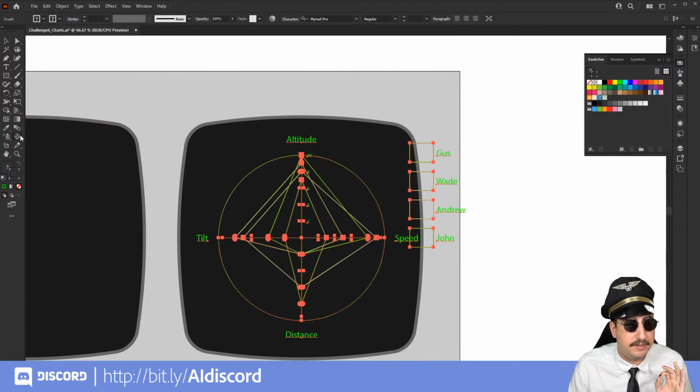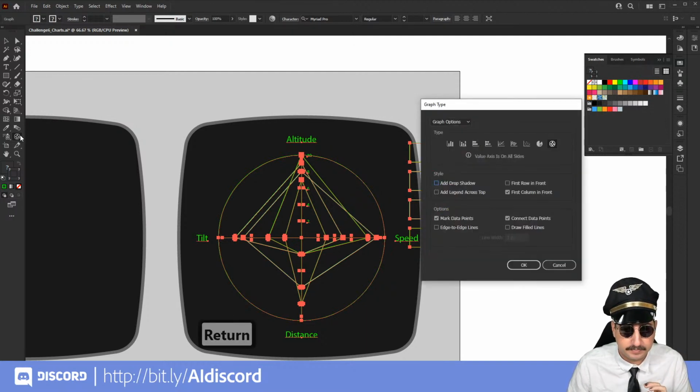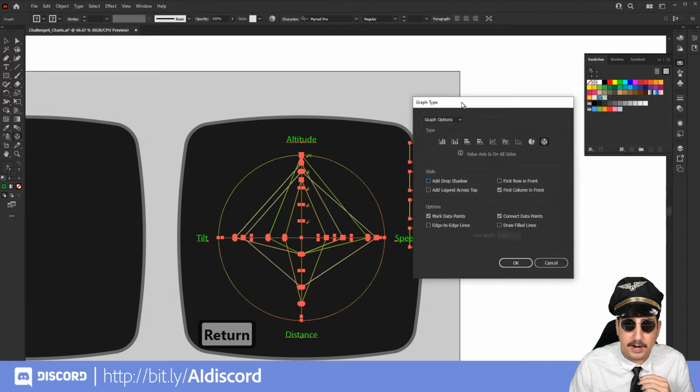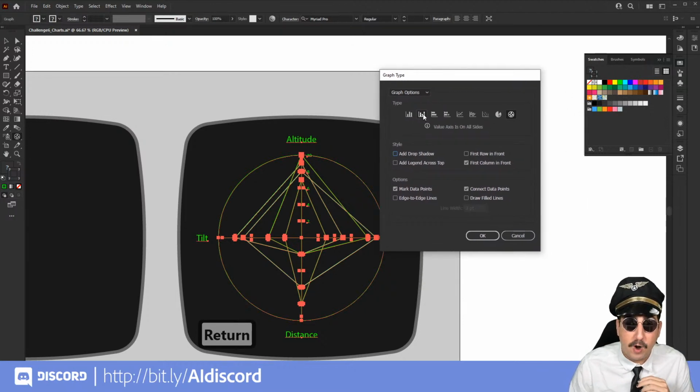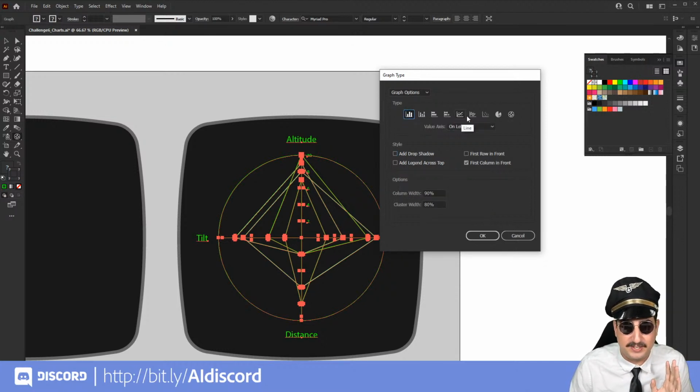You have to have the chart tool selected as well, and we are going to hit enter. And now that is bringing up our graph options here. If we wanted to, we could switch this to other graphs. We don't necessarily want to do that right now because it would get a little crazy. So we'll leave it on radar.